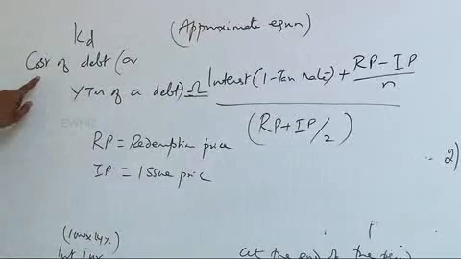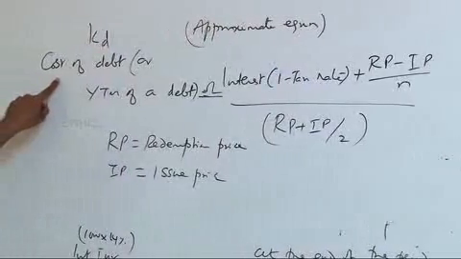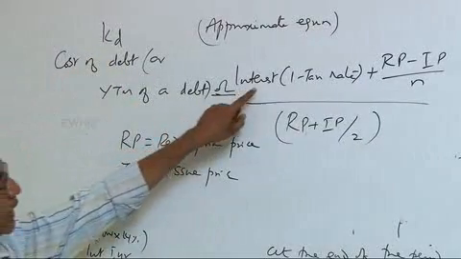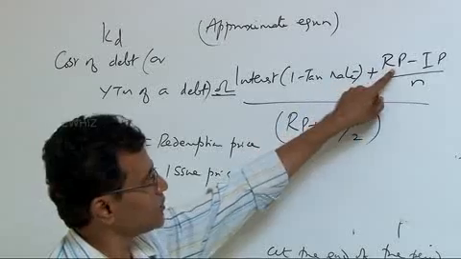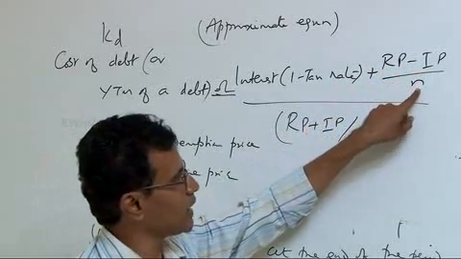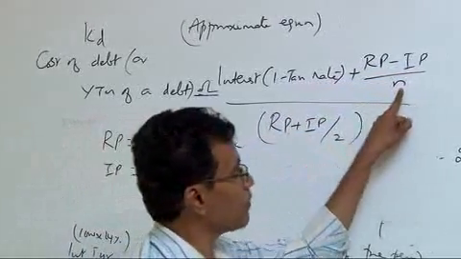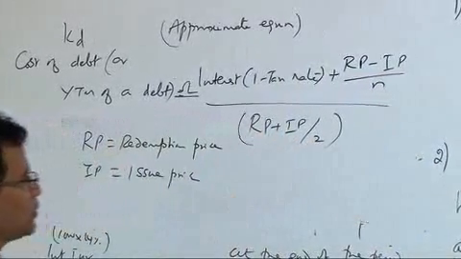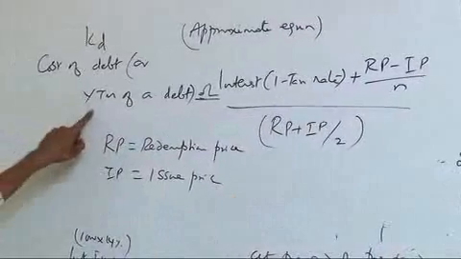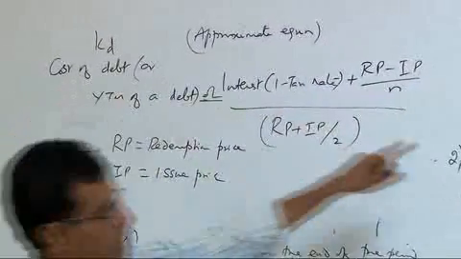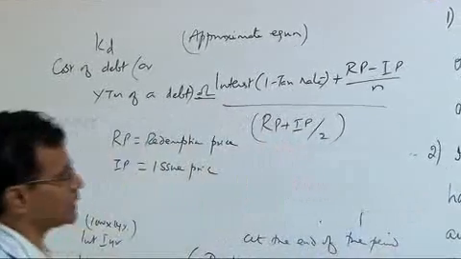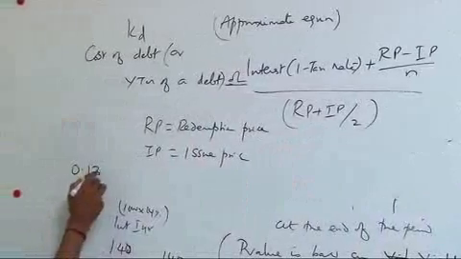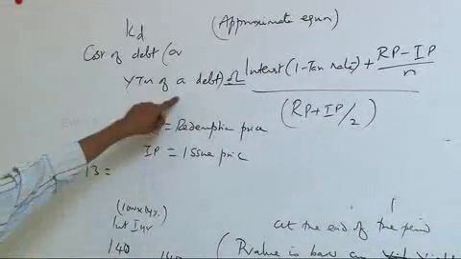You would have read in your first level IPCC, cost of debt calculation is done like this. KD is equal to interest into 1 minus tax rate, plus redemption price minus issue price by n. N is the number of periods of the bond, which is 5 years here, the period of debt, divided by redemption plus issue price divided by 2. The yield to maturity or cost of debt is 13%. The expectation is 13% or yield to maturity is 13%. Therefore, the left hand side is 0.13. So this formula you already know.